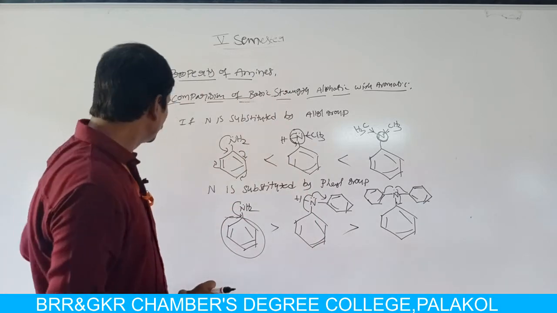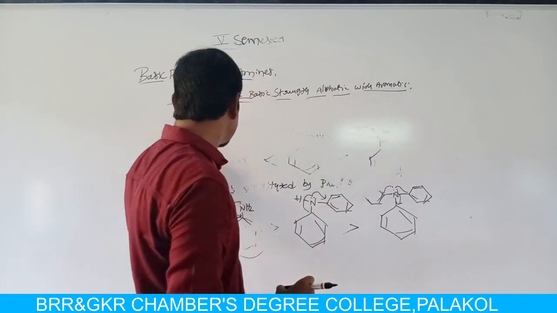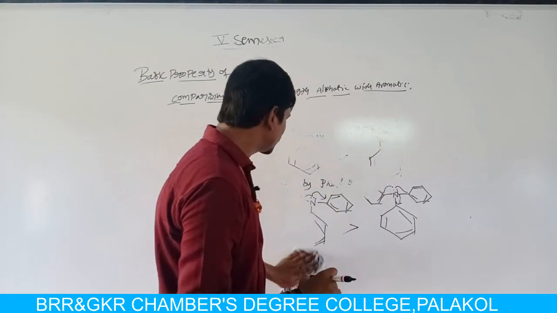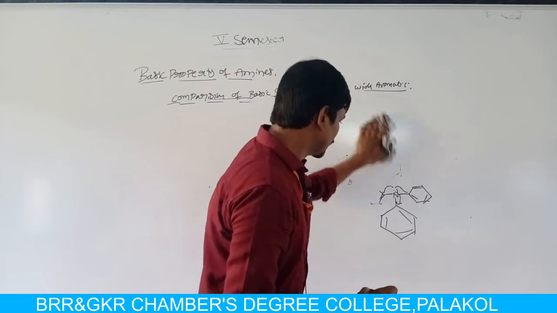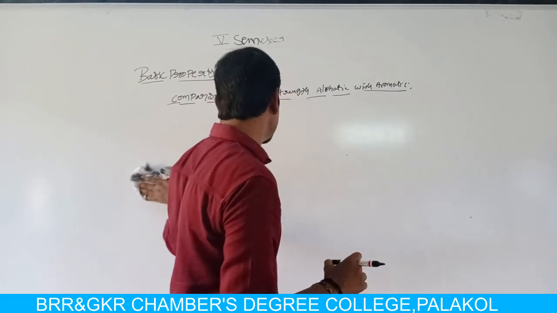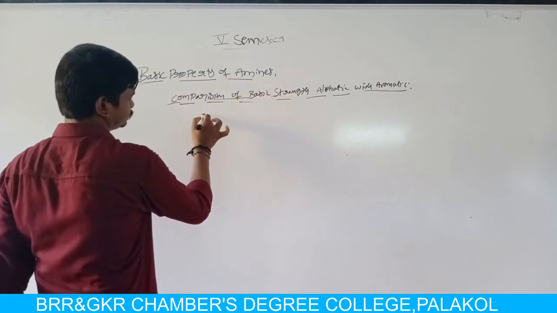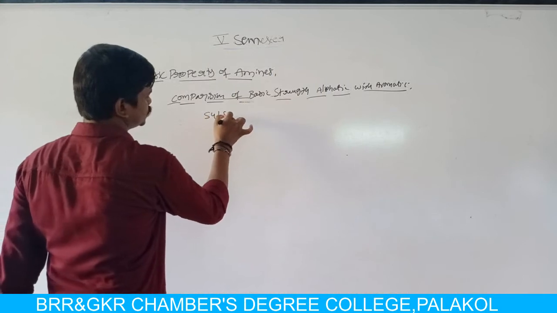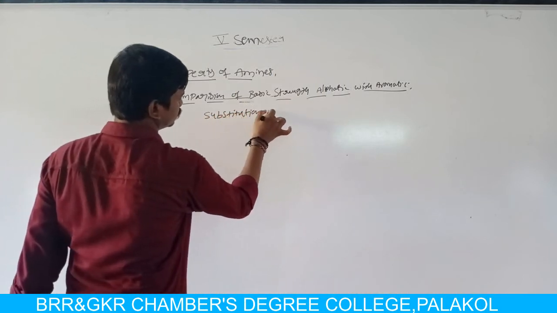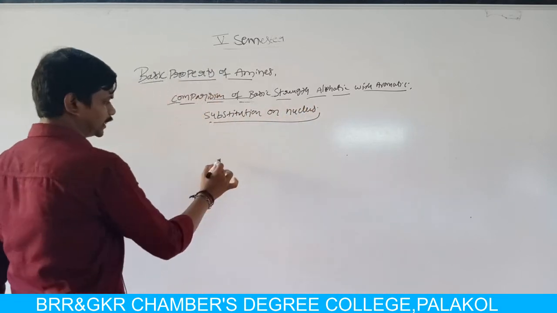Now we are moving to the next one, that is comparison of basic strength of amines where the substitution is on the nucleus.